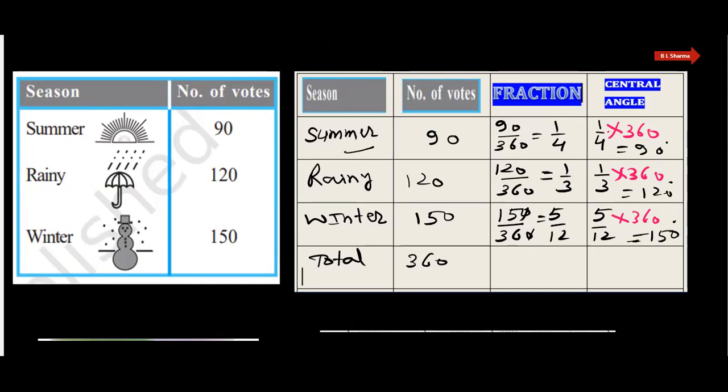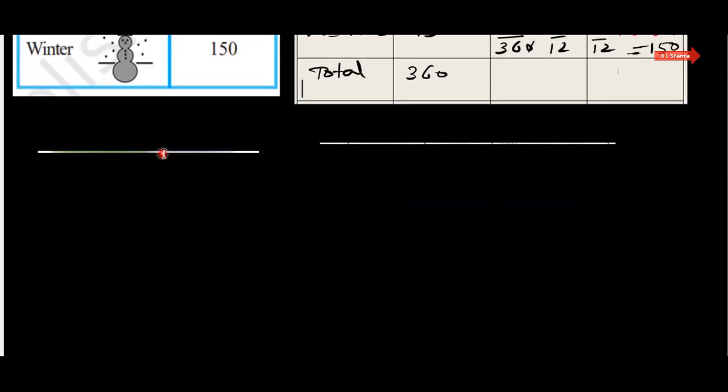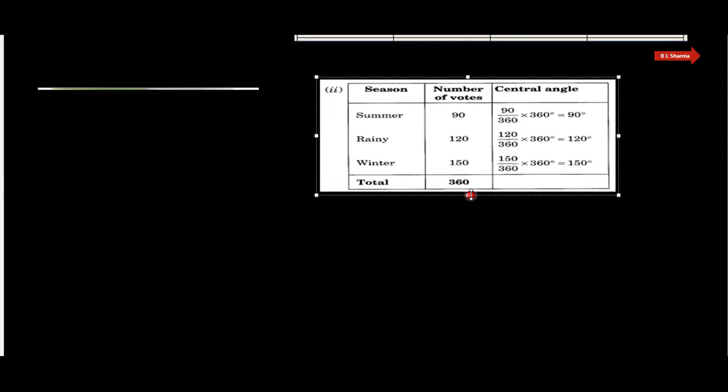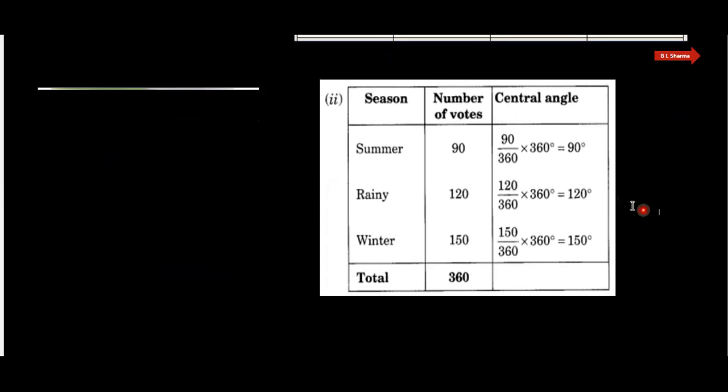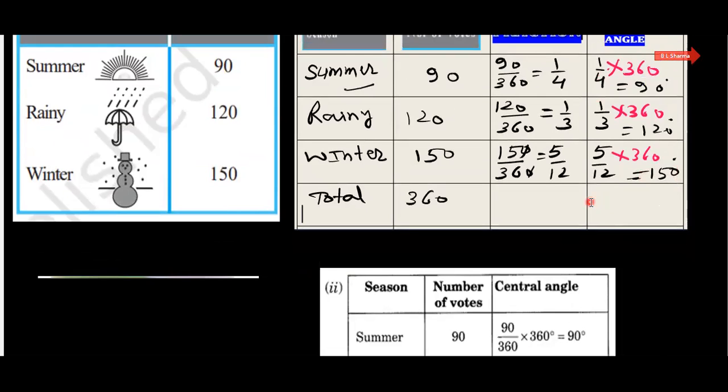It is very important to note how to find out the central angle. Whatever our fraction is, we multiply it by 360, right? And now you can also see here, you can also do it like this. This was our fraction, 90 upon 360, multiplied by 360 to get the central angle. So for the summer 90 degree, for the rainy 120 degree, and for the winter season 150 degree, and this is the same here.